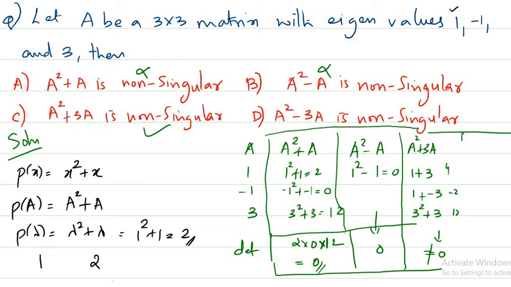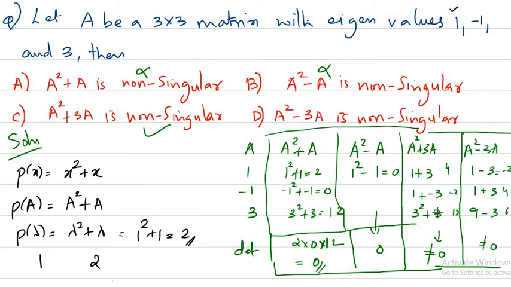And what about the last one? We have one more, that is A squared minus 3A. So again it's going to be 1 minus 3, and here minus 1 squared is 1, minus 3 times lambda means 1 plus 3, and here we get again 9 minus 3. If you multiply these values, minus 2, 4 and 6, we get a non-zero value.